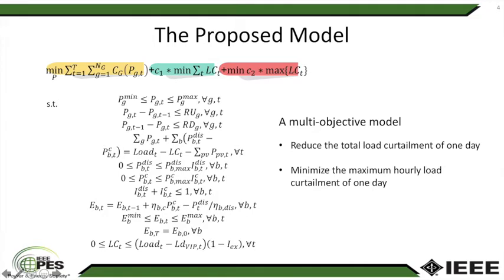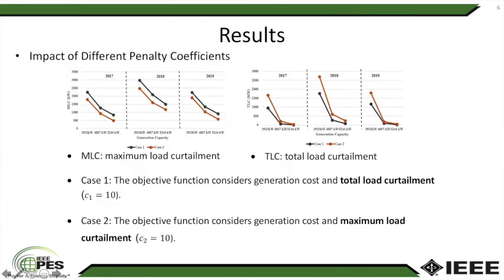The blue part is to minimize total load curtailment. C1 is the penalty coefficient to adjust the total load curtailment. The red part is to minimize the maximum hourly load curtailment. C2 is the penalty coefficient to adjust the maximum load curtailment. First, we analyze the impact of different coefficients. We compare the results of two cases which have different objective functions for load curtailment. Case 1 is to minimize total load curtailment, while case 2 is to minimize maximum load curtailment.